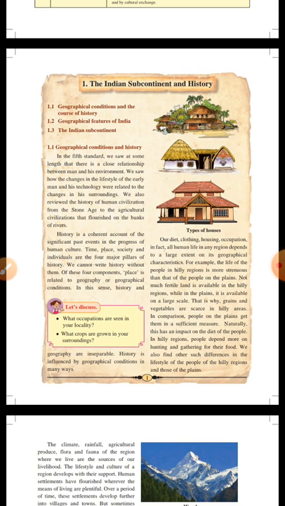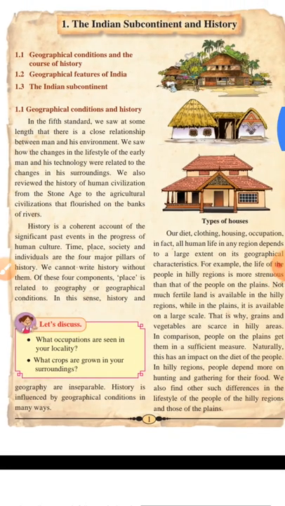However, how our whole Indian subcontinent has been divided into North India, South India, East India, West India, and some other parts, this information we are going to take from the geographical perspective and also the history.